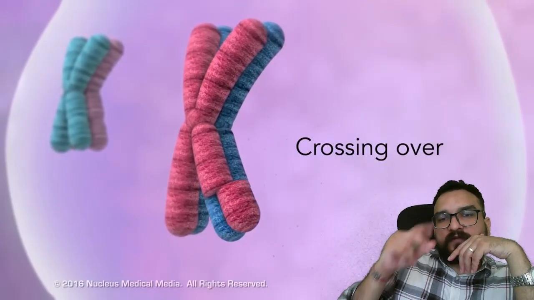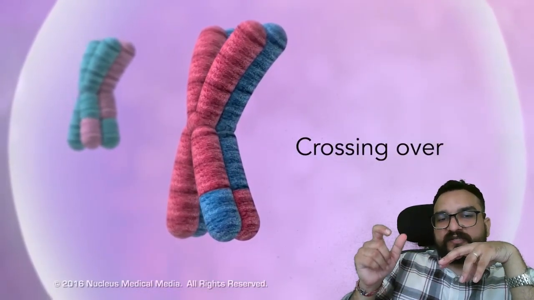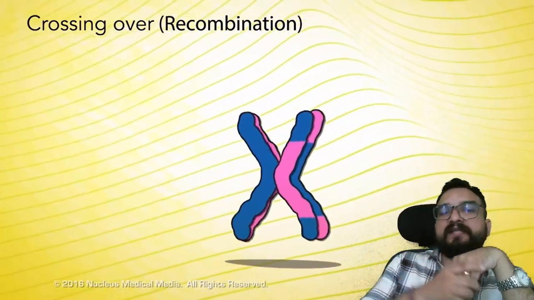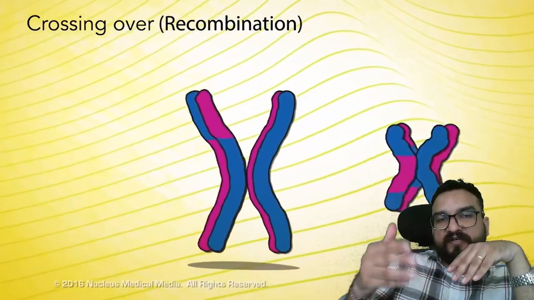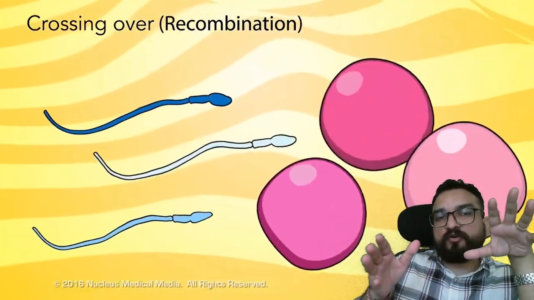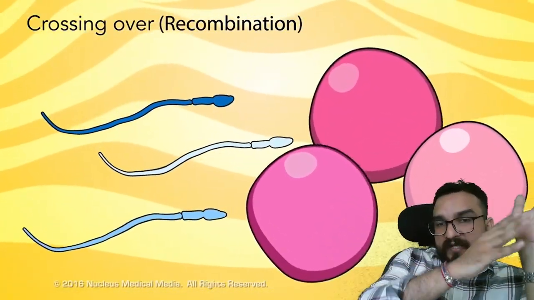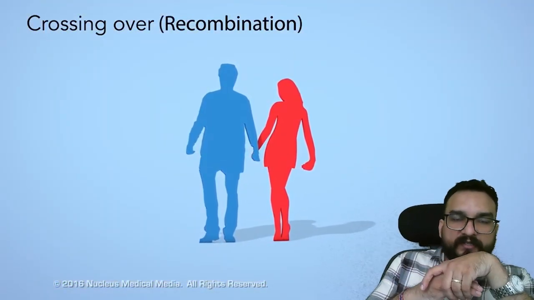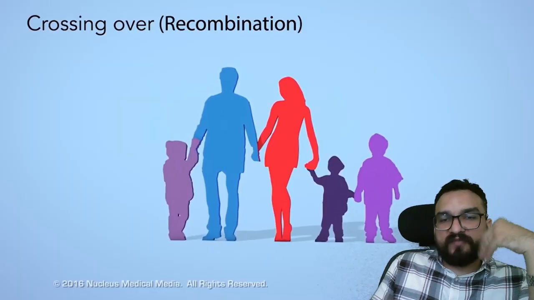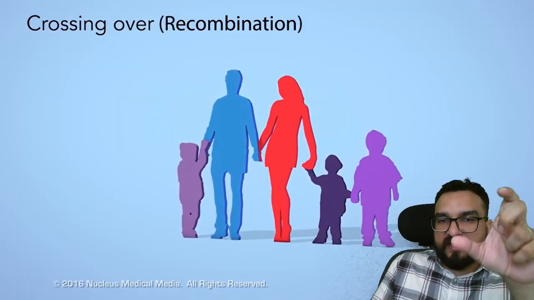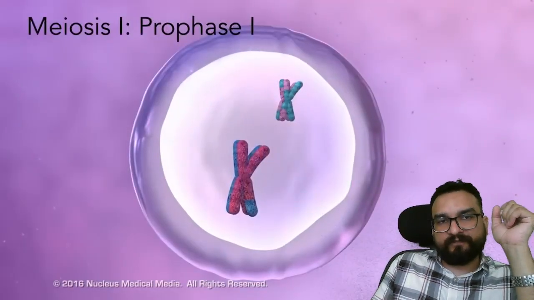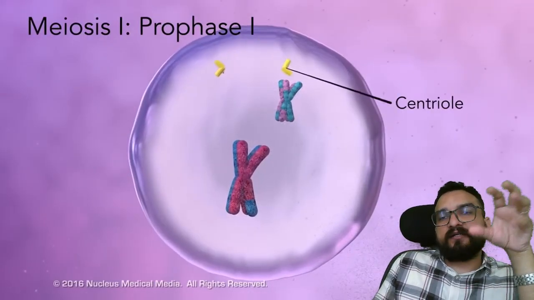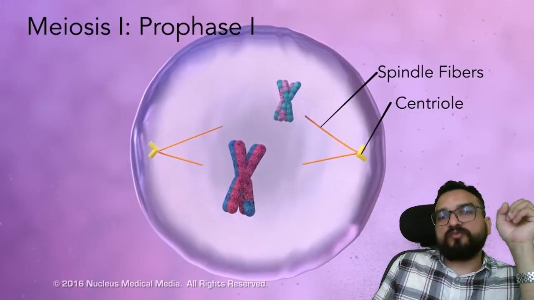Then crossing over will happen, and this happens in the pachytene phase. Because of this, chromosomal aberrations happen, which we will understand in the next lecture. Like this, different recombinations are made. That's why the progeny of a particular parent cell is not reflected in the daughter nuclei. That's why we are different from our parent generation, and that's why plants show different characteristics. So this is formed in the prophase, and only in diakinesis do they get separated.